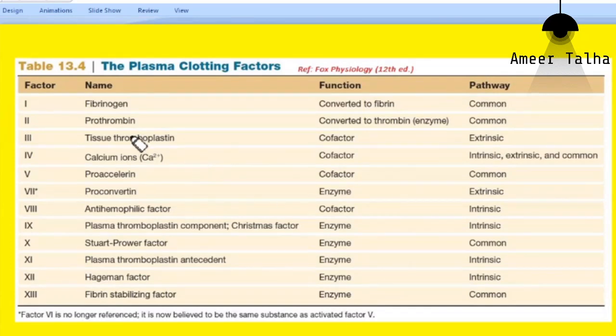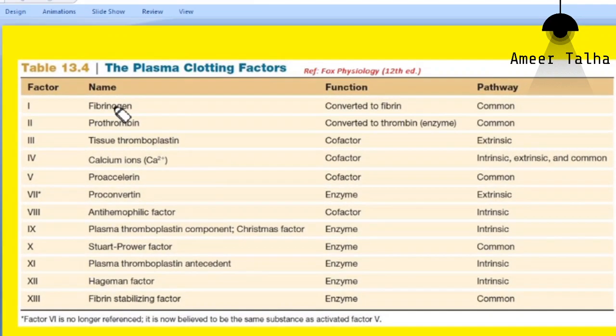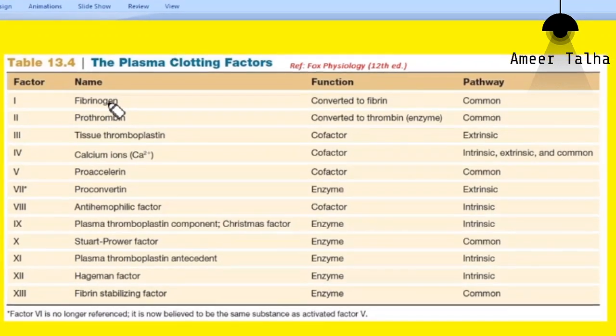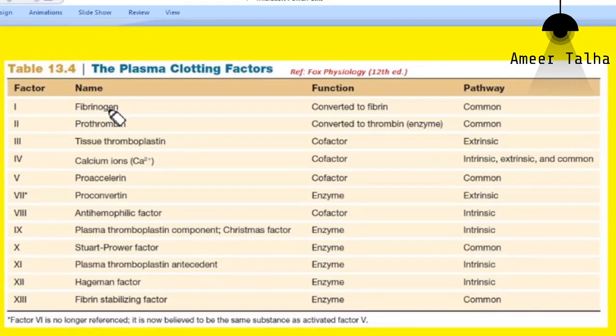For example, fibrinogen is one of the factors which is involved in the common pathway. Similarly, prothrombin is involved in the common pathway. Factor 5 is involved in the common pathway. Stewart factor is also involved in the common pathway. And then we have the FSF, fibrin stabilizing factor, or factor 13. So all these factors are involved in the common pathway.